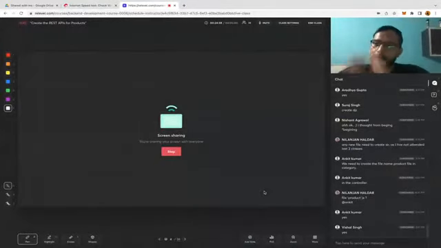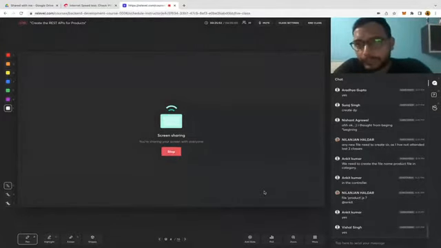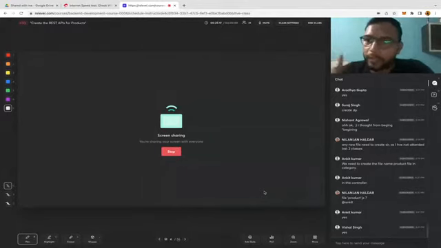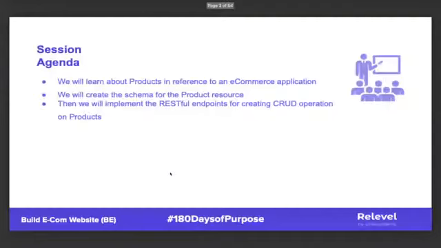So today's requirement is that we are going to create the product, and we are going to create the APIs for the product, so our customers or our client applications can simply call those APIs and get the product data, or create a new product in the database. Correct? That is our requirement. If I show you the agenda, let's go into the next slide. So that is our agenda today.